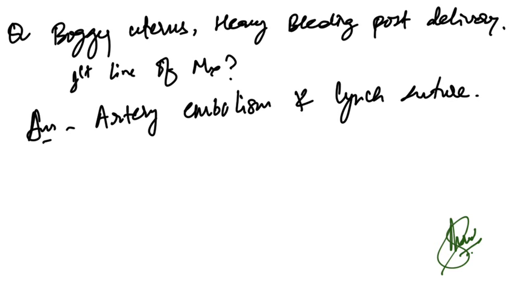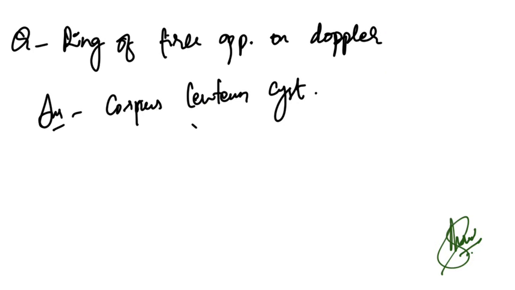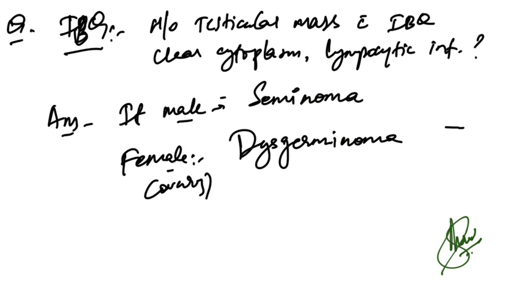Now boggy uterus, heavy bleeding post delivery, so what is the first line of management? So first line of management is artery embolization and Lynch sutures to stop the heavy bleeding, this is the correct answer. Ring of fire appearance on Doppler, so corpus luteum cyst, this is the correct answer. On Doppler it is seen as ring of fire appearance.